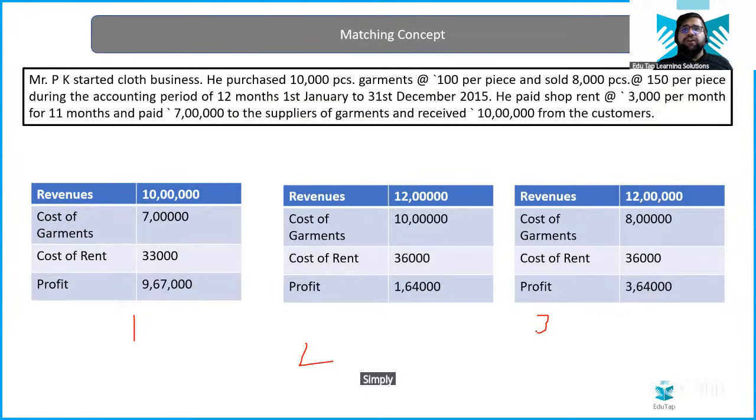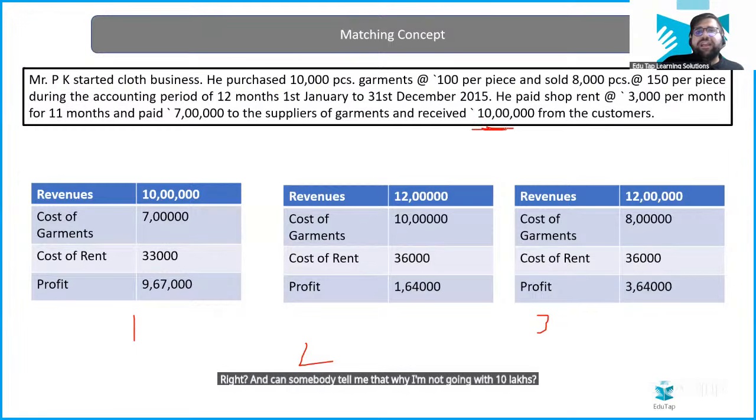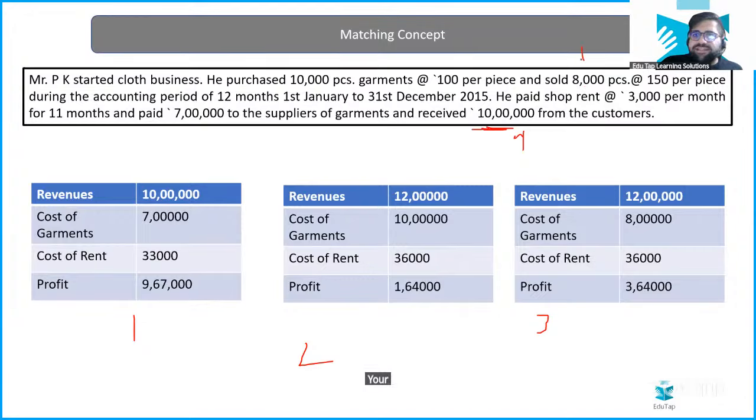Simply, my friends, what is the revenue recognized? 12 lakhs, right? This is the total revenue which I have recognized. And can somebody tell me why I'm not going with 10 lakhs? This is just the cash, right? This is not your revenue recognized. Your revenue recognized is total 12 lakhs. I hope this is very much clear to all of you.